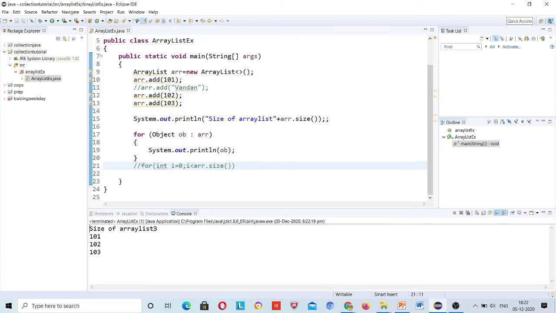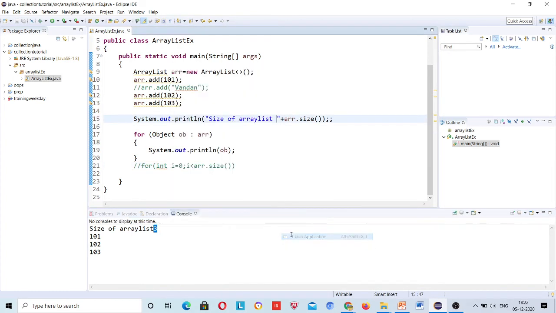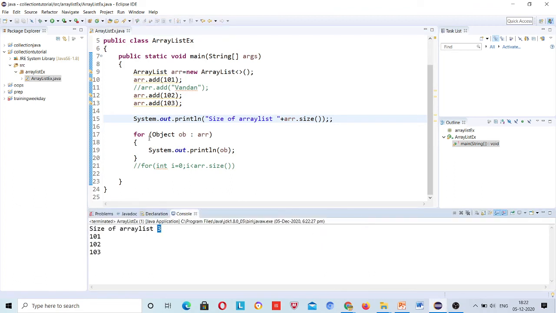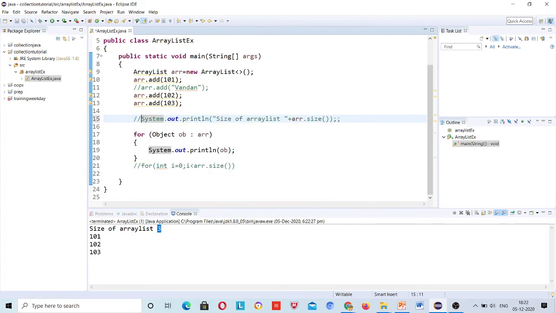See, the size of the ArrayList is 3. I have not given a space over here. If I give this, the space will come, right? So the same I will apply here. Let's comment this line now. You understand how to calculate the size of the ArrayList.